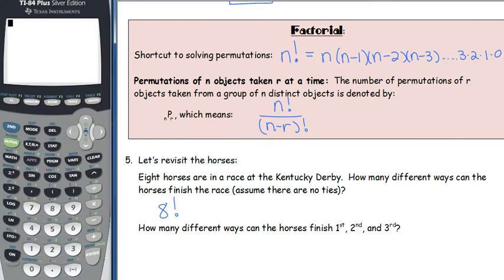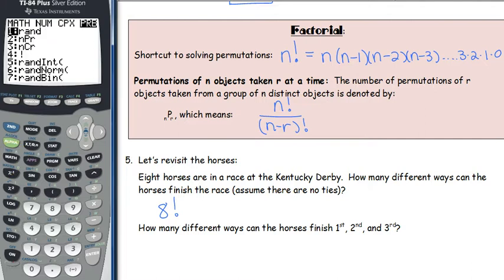Alright, so let's see where that factorial sign is on your calculator. So we type in 8, hit the math button. Once you hit the math button, you're either going to arrow 3 to the right, or if you just go left once, you will end up at the probability tab. And you can see down at number 4, number 4 is your factorial sign, that exclamation point.